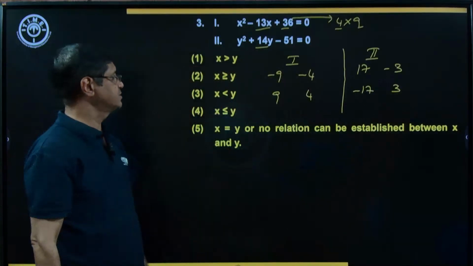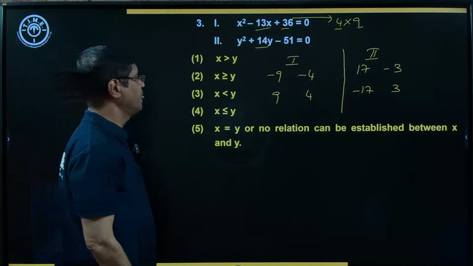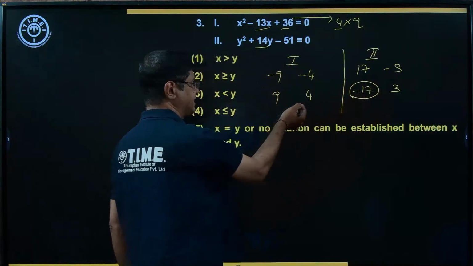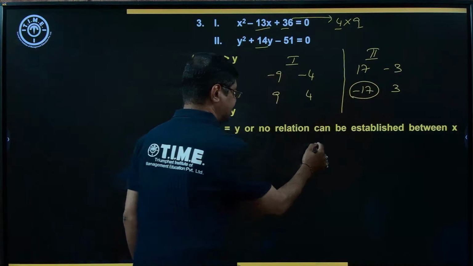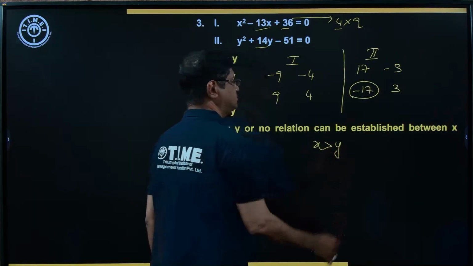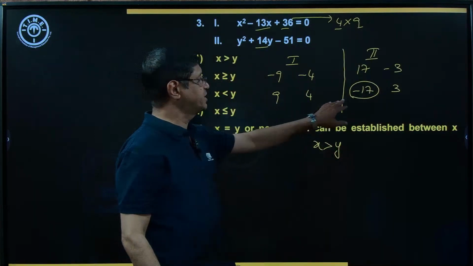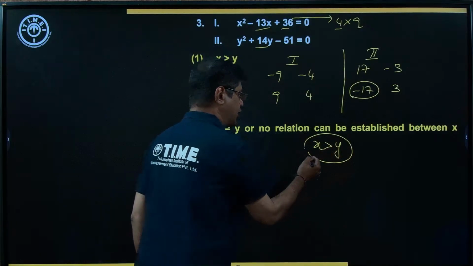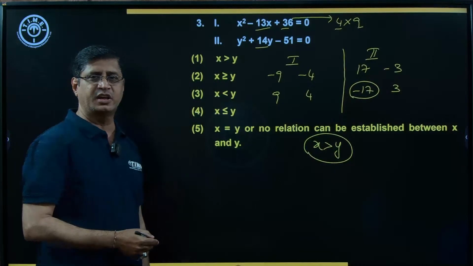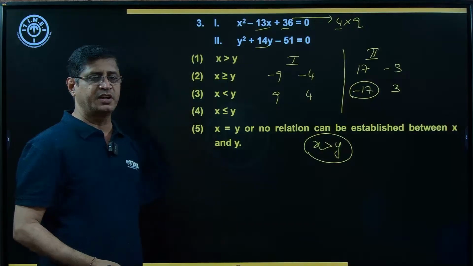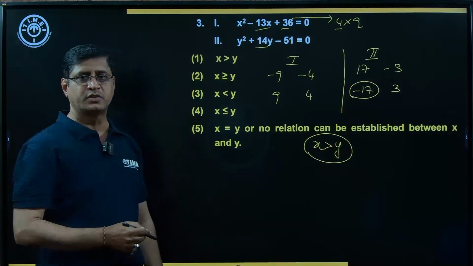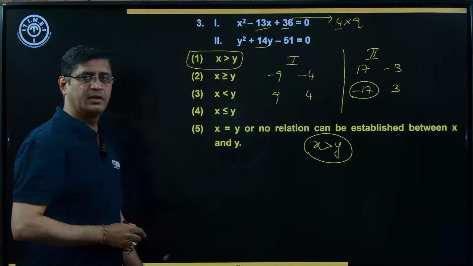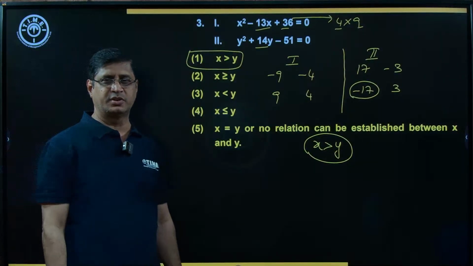Now simplify this. What is the condition here? A negative value is less than a positive, so minus 17 is less than 9 and 4. So x is greater than y. 9 and 4 are both greater than 3. Here both the roots of the first quadratic equation are greater than both the roots of the second quadratic equation, and the choice is option 1. The first option is the right answer.